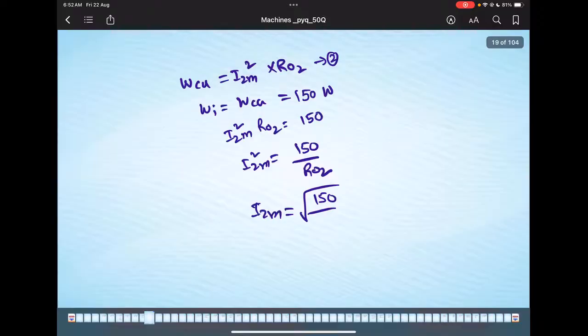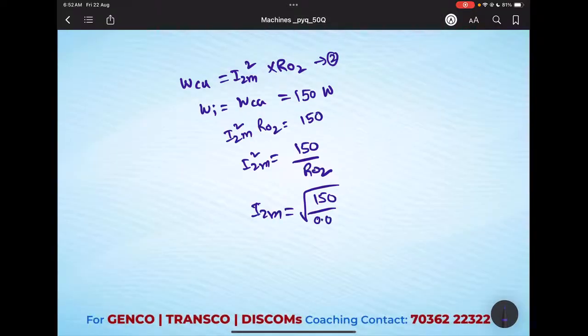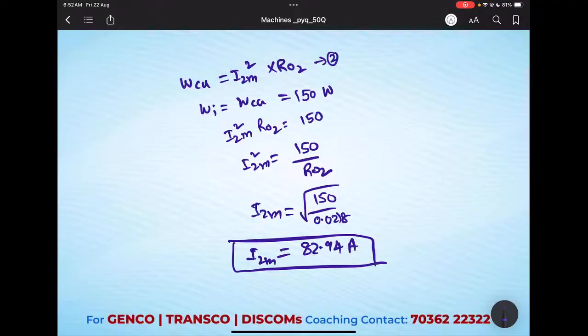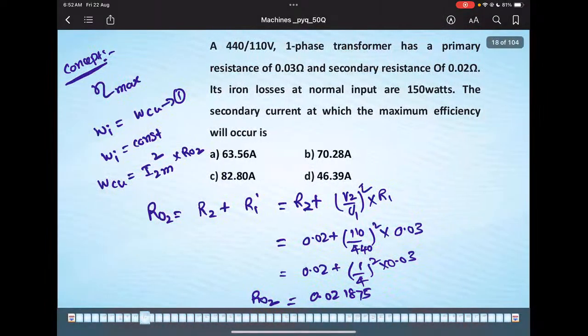Zero point 0218. After solving this, how much did you get? Please comment over the chat box. It will come around 82.94 amperes. Okay, is it clear? Our option will be around C.